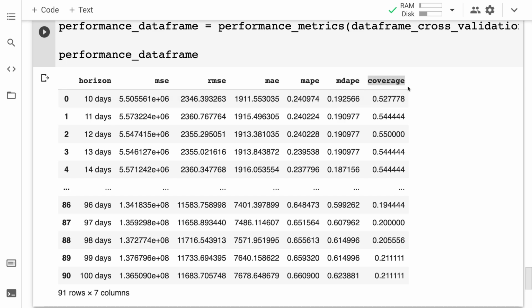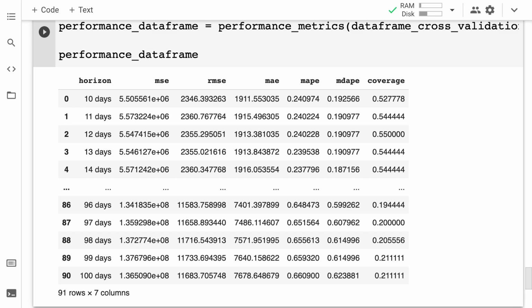And finally, we have coverage. This is the portion of the data set for which a classifier makes a prediction. Because if the classifier doesn't classify all instances, we may need to know the performance on a set of cases. This refers to the set of cases for which it is confident enough to make a prediction. And this also is like a fraction. So for example, 50% of the data set, the classifier is confident enough to make a prediction. So these are all different ways to measure the error of our model.